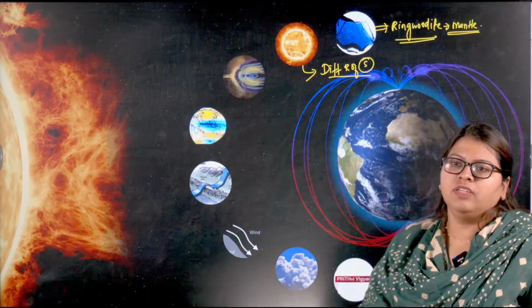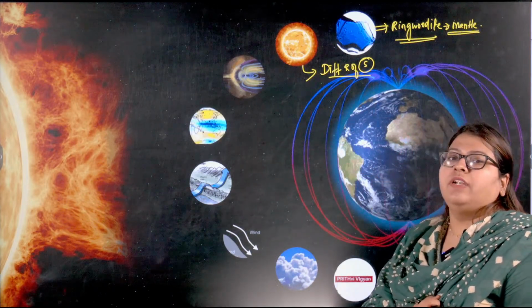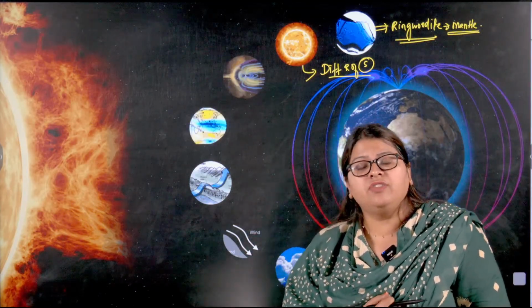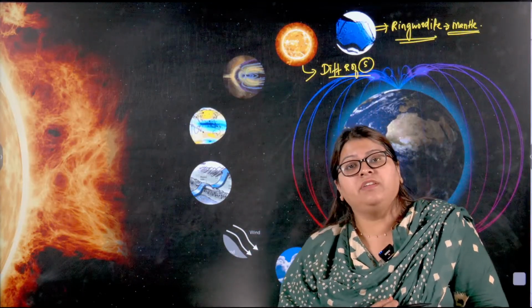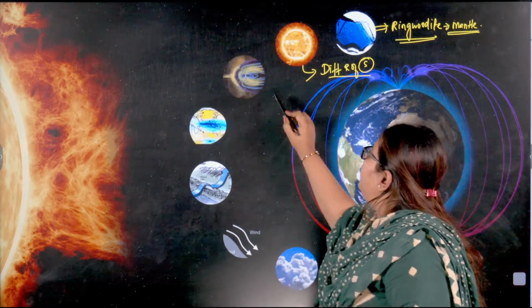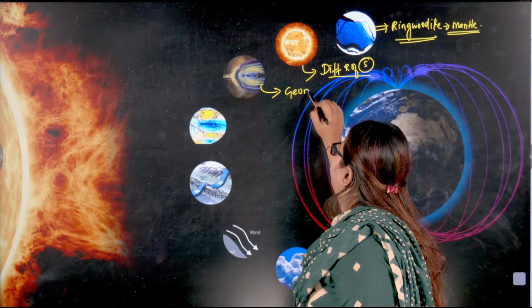So the equator takes 25 days to complete one rotation, whereas the poles take 35 days for rotation. So this was called the differential rotation of the sun, which will definitely impact other activities like solar activities, like the sunspots, how that is going to impact the geomagnetic storm, and how that is going to impact the magnetic field of the earth. All that we discussed over here. Moving forward, we took up the third most important topic, that is geomagnetic storm.